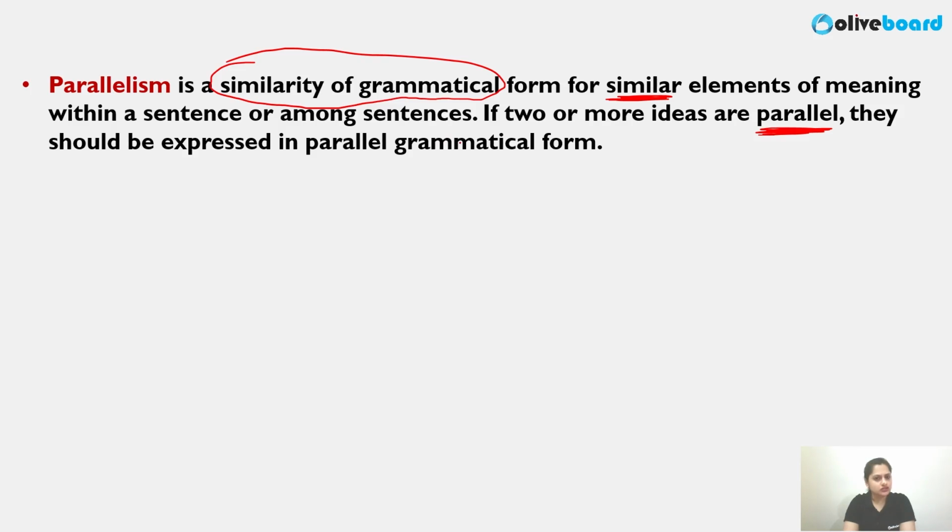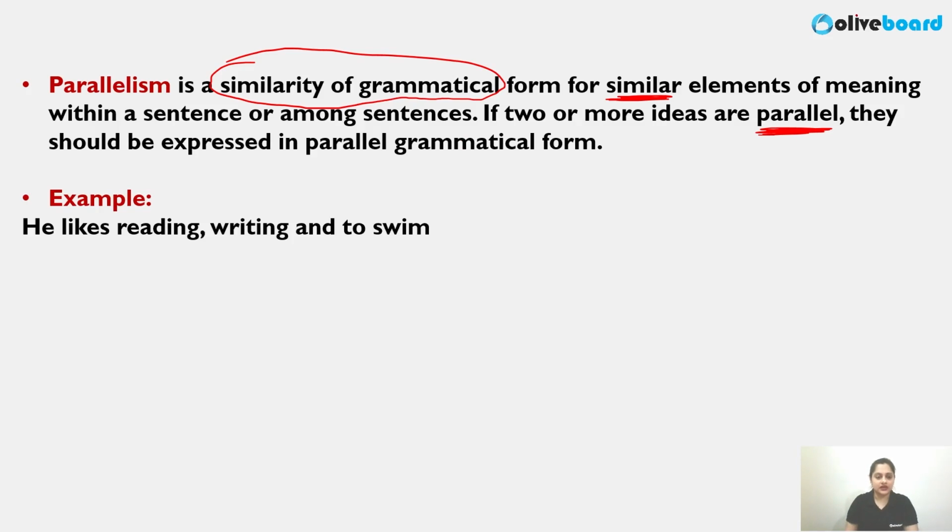Now when we talk about construction, it should be parallel construction. You can call it the rule of parallelism. Why is it important? Even when we are reading, it should sound good. It should sound like we are placing emphasis on all of the parts equally. Now see one example to better understand.